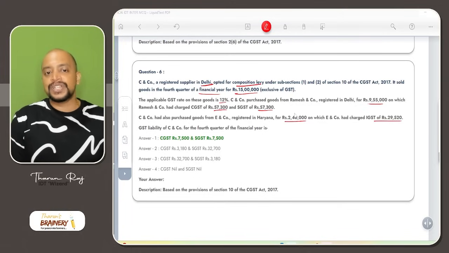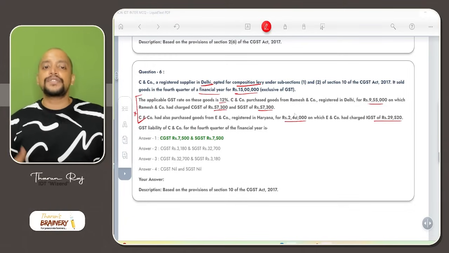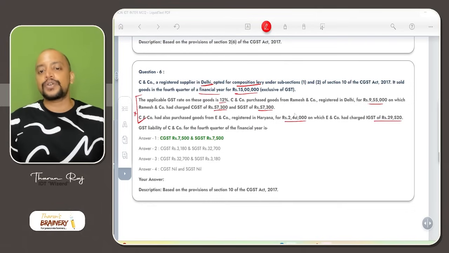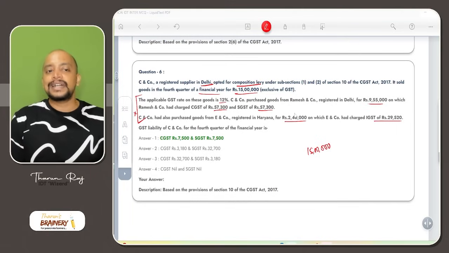First of all, composition scheme. We don't have to bother about the inward supplies because they cannot take ITC on their inward supplies. So we need to see only the outward supplies. What are the outward supplies? 15 lakhs. And what is the rate of GST? They are a trader, since they sold the goods.